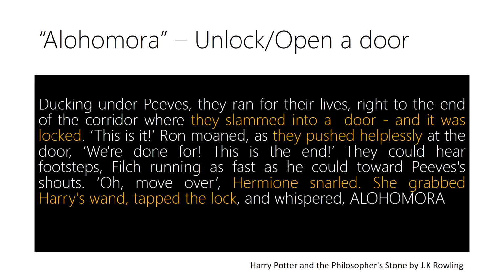So how does this look when we want to map this to textual descriptions? Basically, the idea is that we are going to have a paragraph where at the end we are going to be casting a spell, in this case Alohomora, and inside that paragraph we will find some sentences that are relevant to predict it. For example, in yellow, they slam into a door, and it was locked. They pass helplessly, Hermione snarled, she grabbed Harry's wand and tapped the lock. So this is giving us information about the spell that is going to happen.